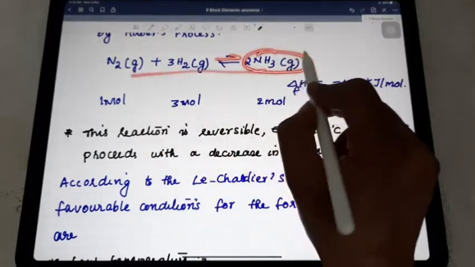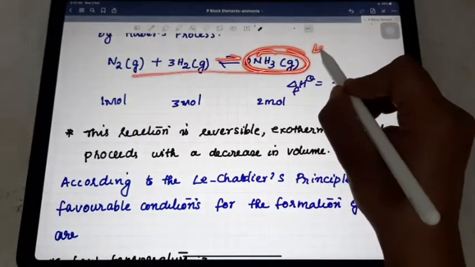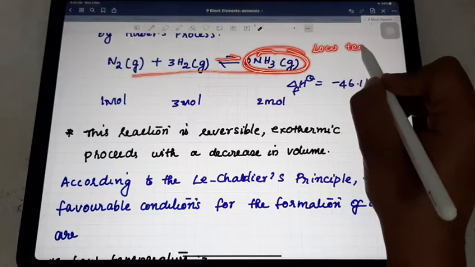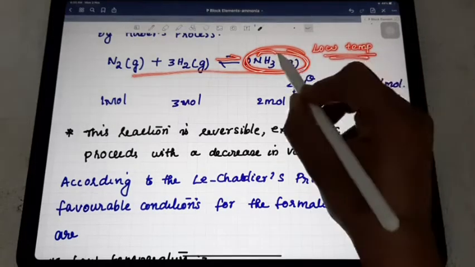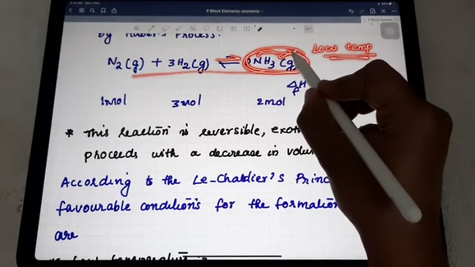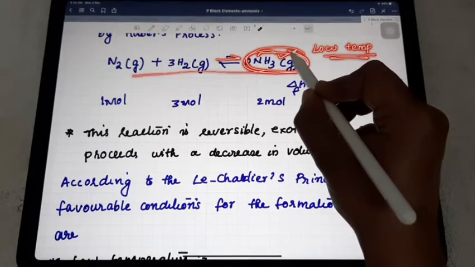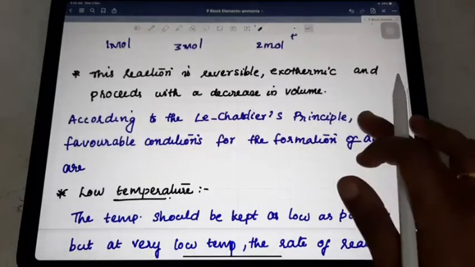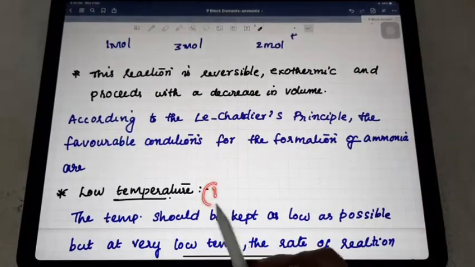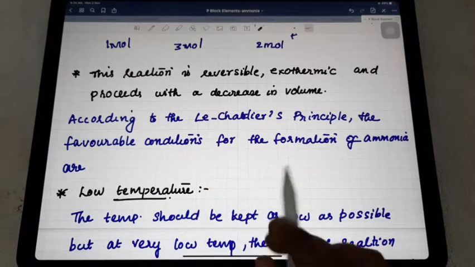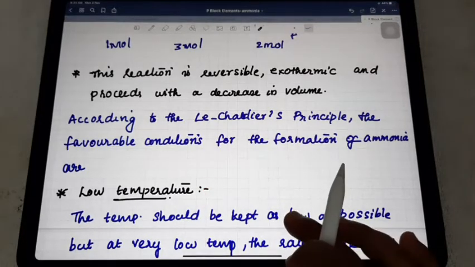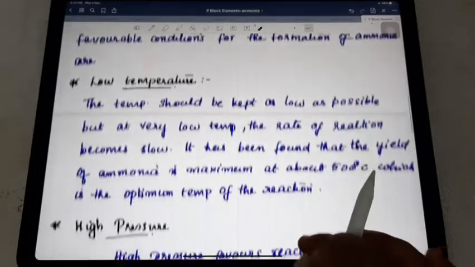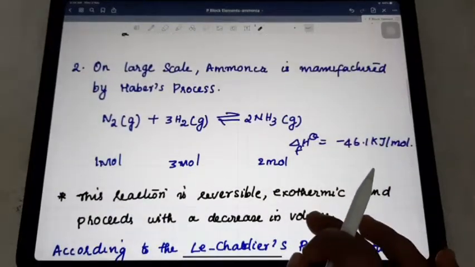So for getting a greater amount of ammonia, we prefer low temperature, a decrease of temperature. Then only the reaction will follow the exothermic way. So low temperature is the first preferable condition to get more ammonia according to Le Chatelier's principle. Then high pressure. How is high pressure favorable?